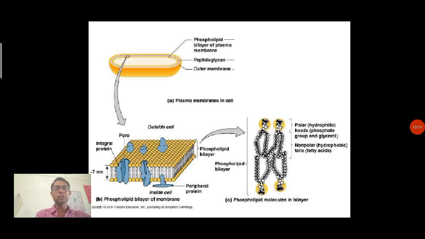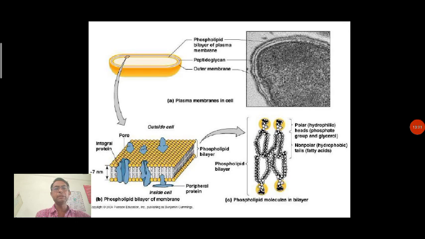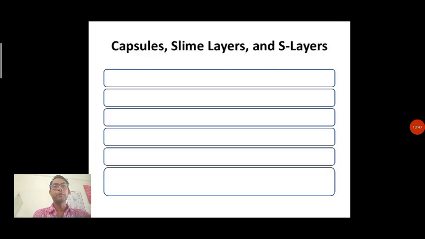So this is the phospholipid structure, and this is the scanning electron micrograph of the bacteria, which shows the presence of outer membrane, the presence of peptidoglycan layer, and it also has the structure of the phospholipid bilayer of plasma membrane. So this is the scanning electron micrograph, or microphotograph, of the bacterial cell.